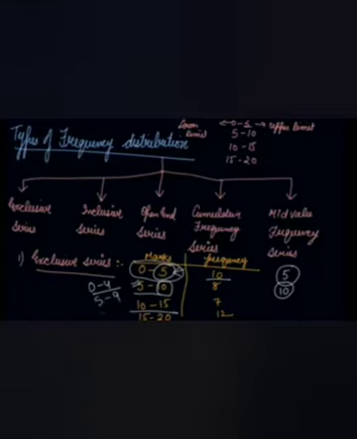Same way, this class includes the marks from 10 to 14. This class includes the marks from 15 to 19. So this is your exclusive series in which the upper limit items are excluded. The 5 marks are excluded from it. So this is known as your exclusive series.